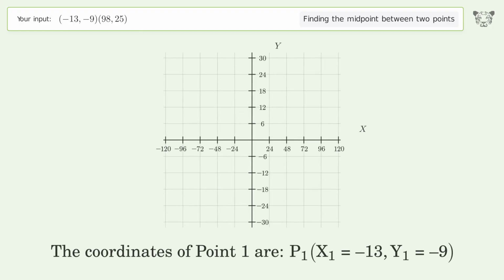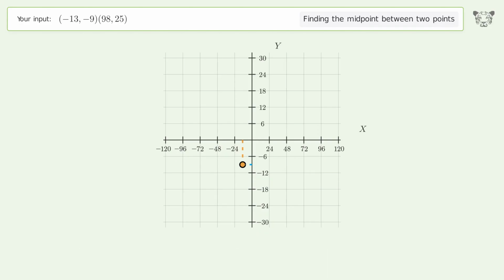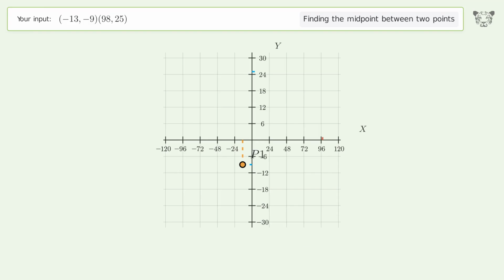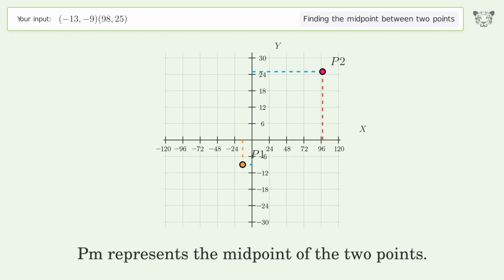The coordinates of point 1 are x1 equals -13, y1 equals -9. The coordinates of point 2 are x2 equals 98, y2 equals 25. PM represents the midpoint of the 2 points.